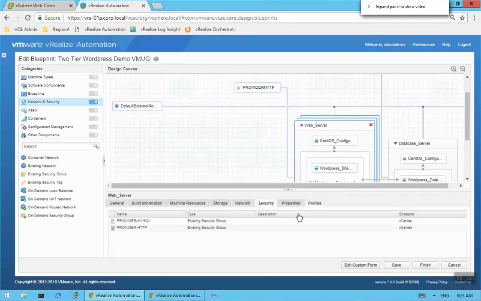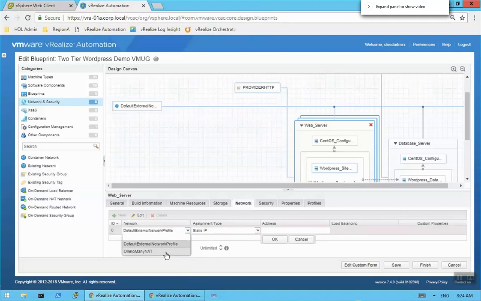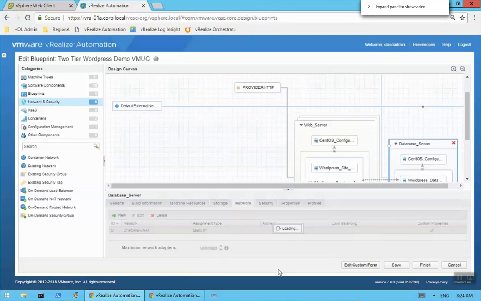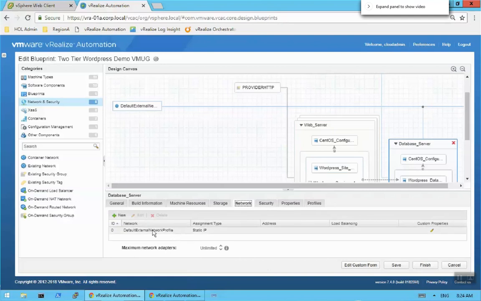Just like I did with the security group, I'm now associating this web server to the appropriate network. And remember, with that two-arm load balancer that we're going to be adding in next, I'm changing from the default external network to the NAT. Click OK. Come over here to the database server and do the same. Come over to my network, change this to one-to-many NAT, click OK, and make sure I save.